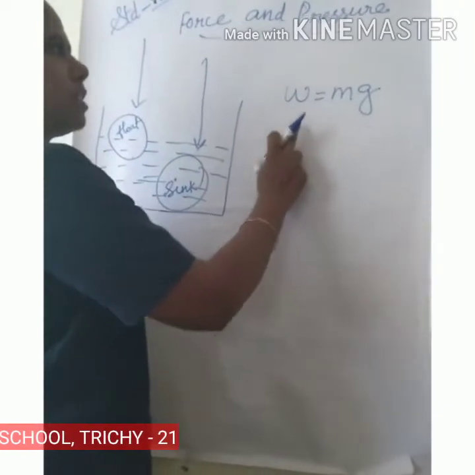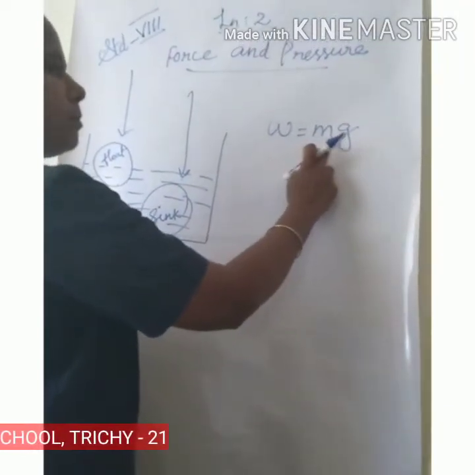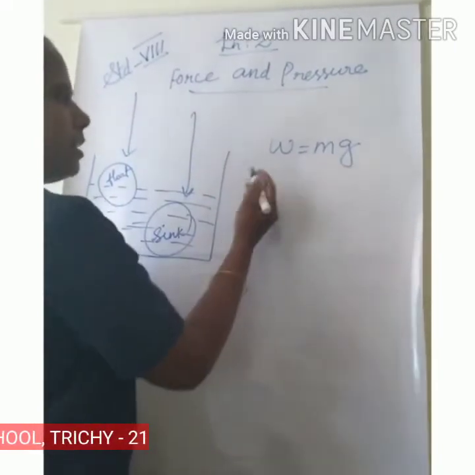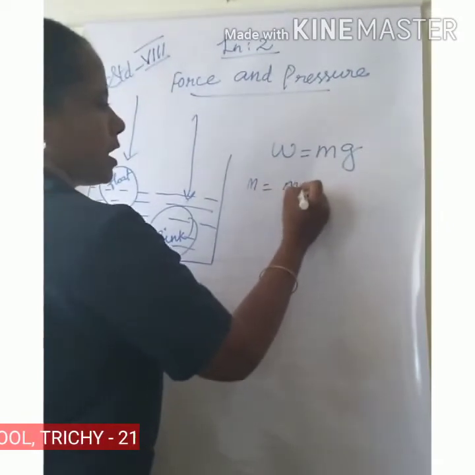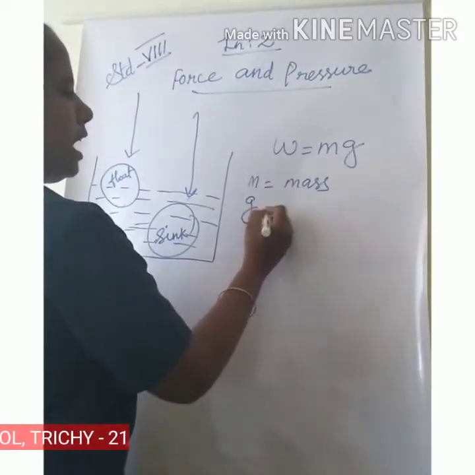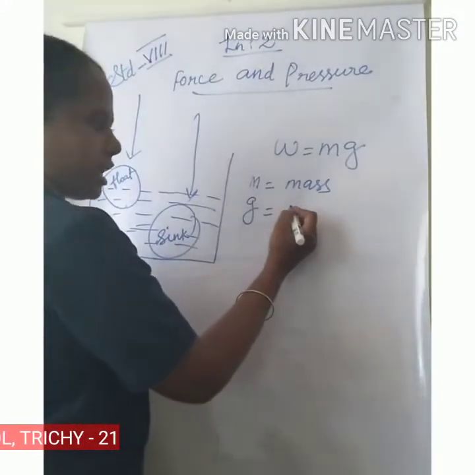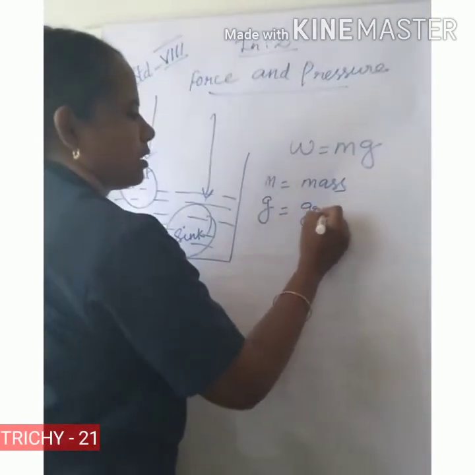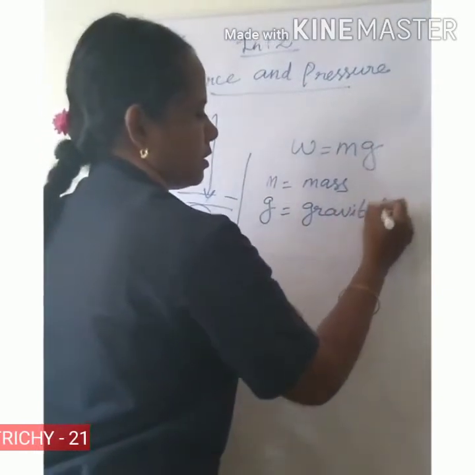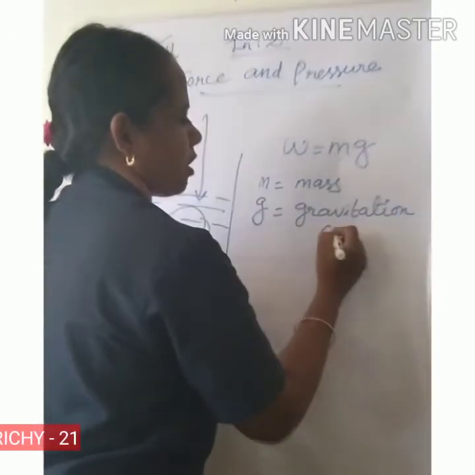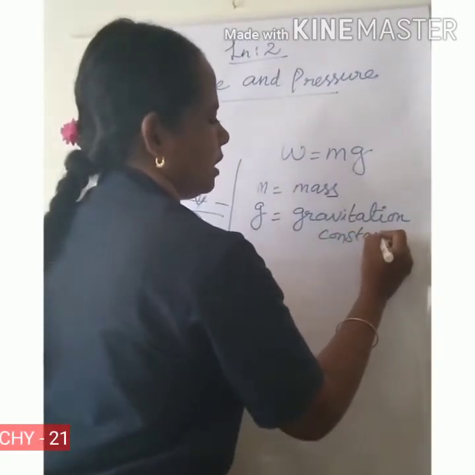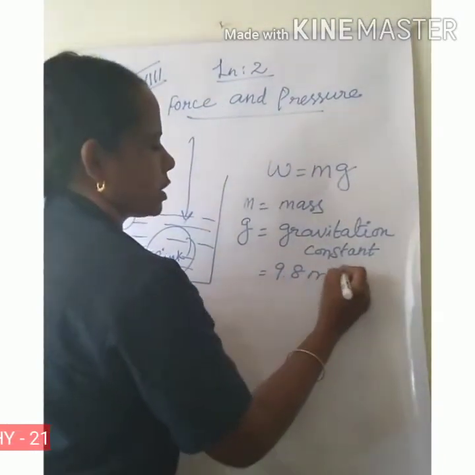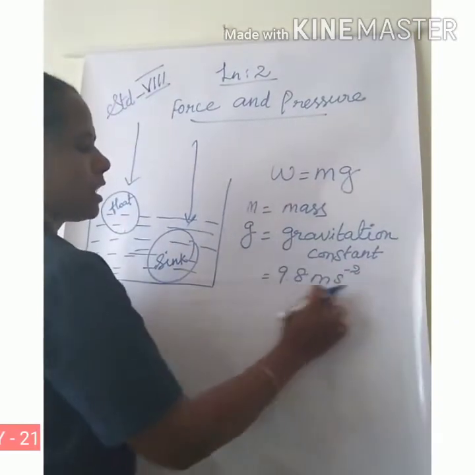The weight of the object W is equal to mg. M is the mass and g is the gravitational constant, whose value is 9.8 meters per second squared.